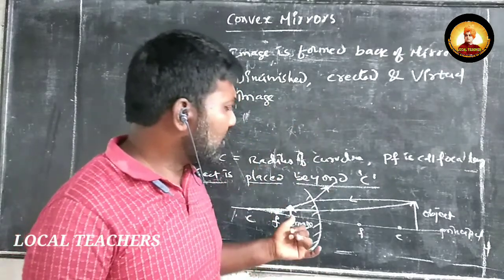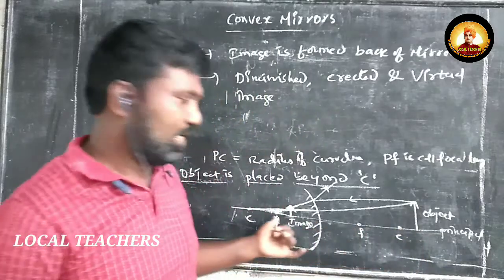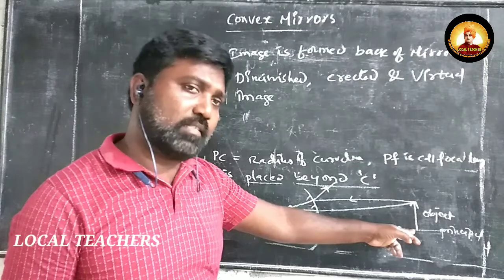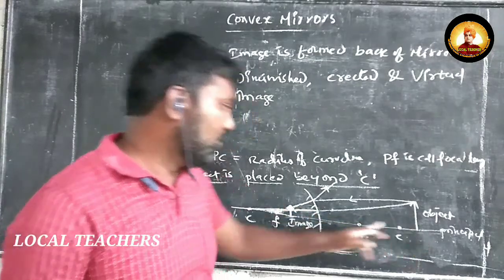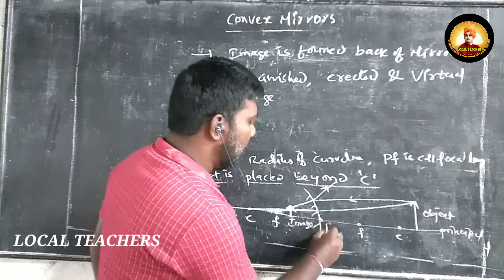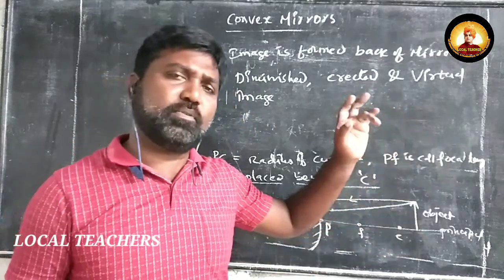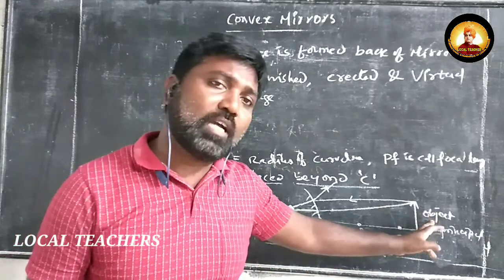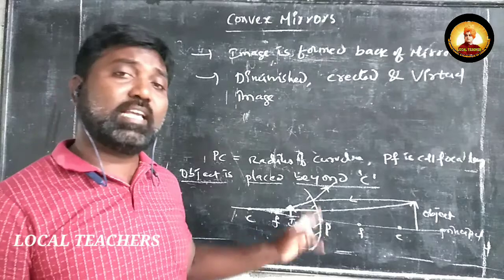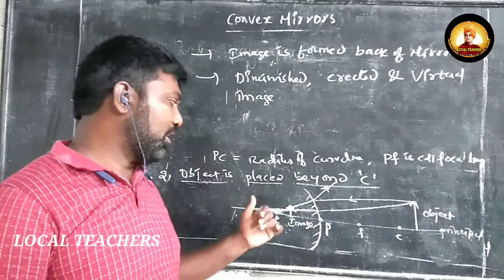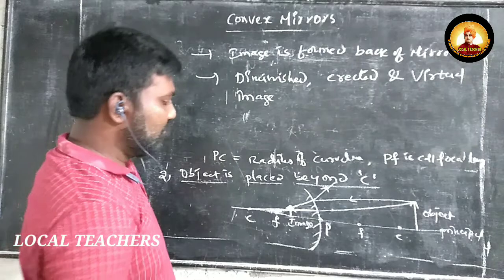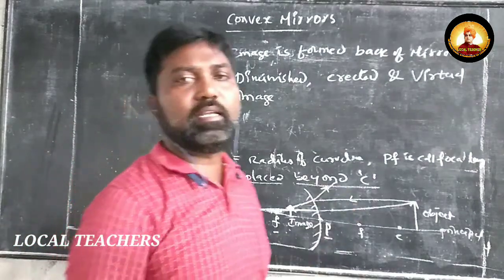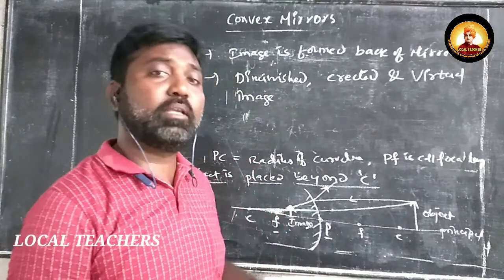If we observe this ray diagram carefully, if we keep the object in front of this convex mirror, anywhere from beyond C up to the pole, irrespective of the position, the image is formed back of the mirror, in between F and P only.